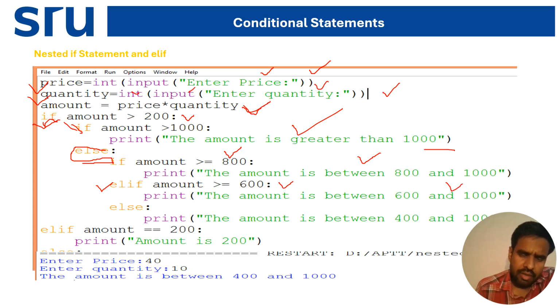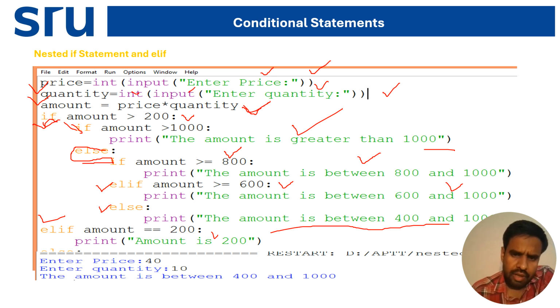At the last we have taken the else, print the amount is between 400 and 100. Now I'm taking an elif condition: elif amount equal to 200, then it prints the amount is 200. So we have taken if, then else if, then else if, which means it's a nested if. How can you say that it's a nested if? Inside one condition we are taking another condition.